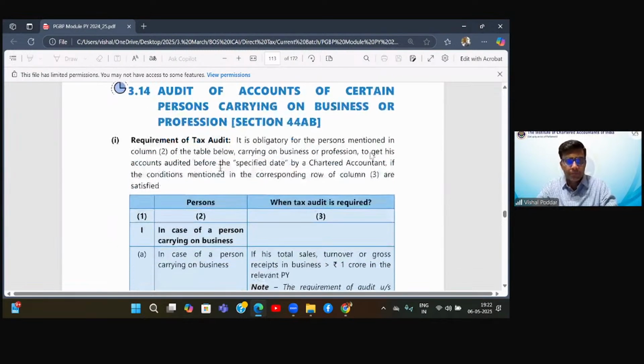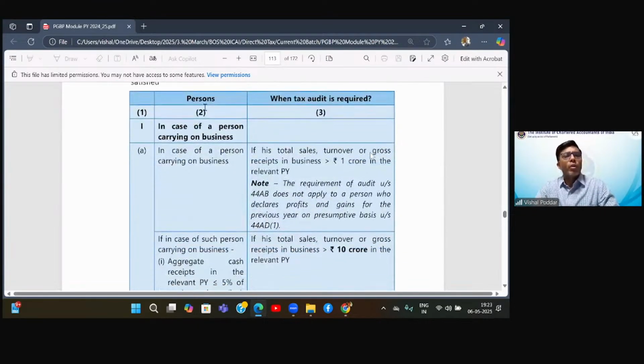Okay. Now, another section which I thought we will take slightly in detail is maintenance of books and getting the books audited. So we first come to the audit. What does this section say? Who are required to get books audited?